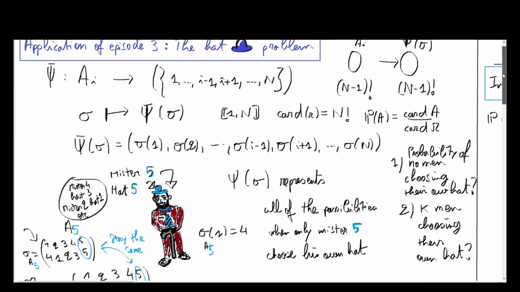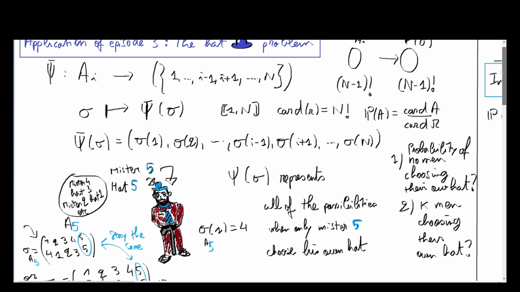And so for the first question, for the first probability, we're going to compute the complementary event. At least one man chooses his own hat, and so we're going to call this event A_i. At least one man chooses his own hat.